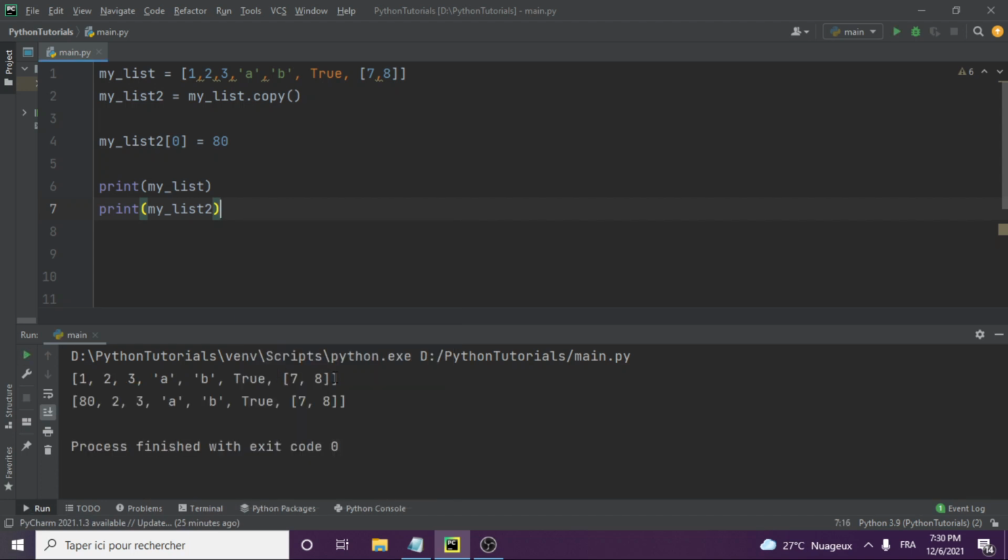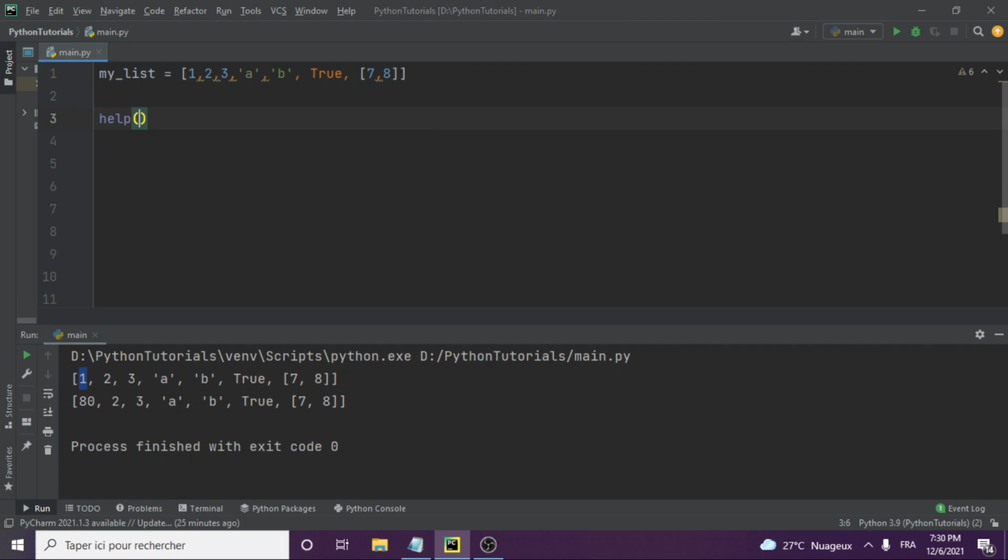So you see here now that the 80 has only changed on my list 2, but has not changed on my list 1. So with this dot copy, or list in front as a function, or dot copy as a method, you're able to separate the two of them from being tied to each other. Okay, that's fine. So let's move on to explore other methods. And remember, you're not supposed to master all these methods. You're just supposed to remember that you can always come and do help.